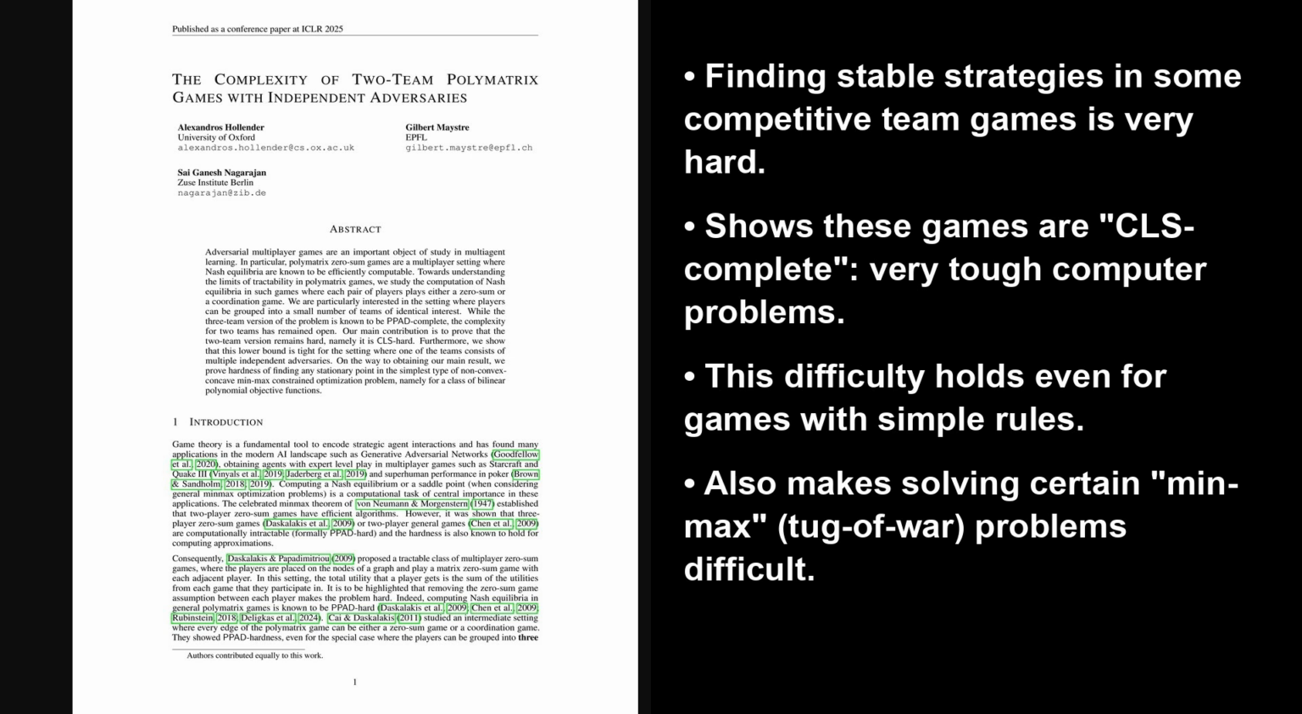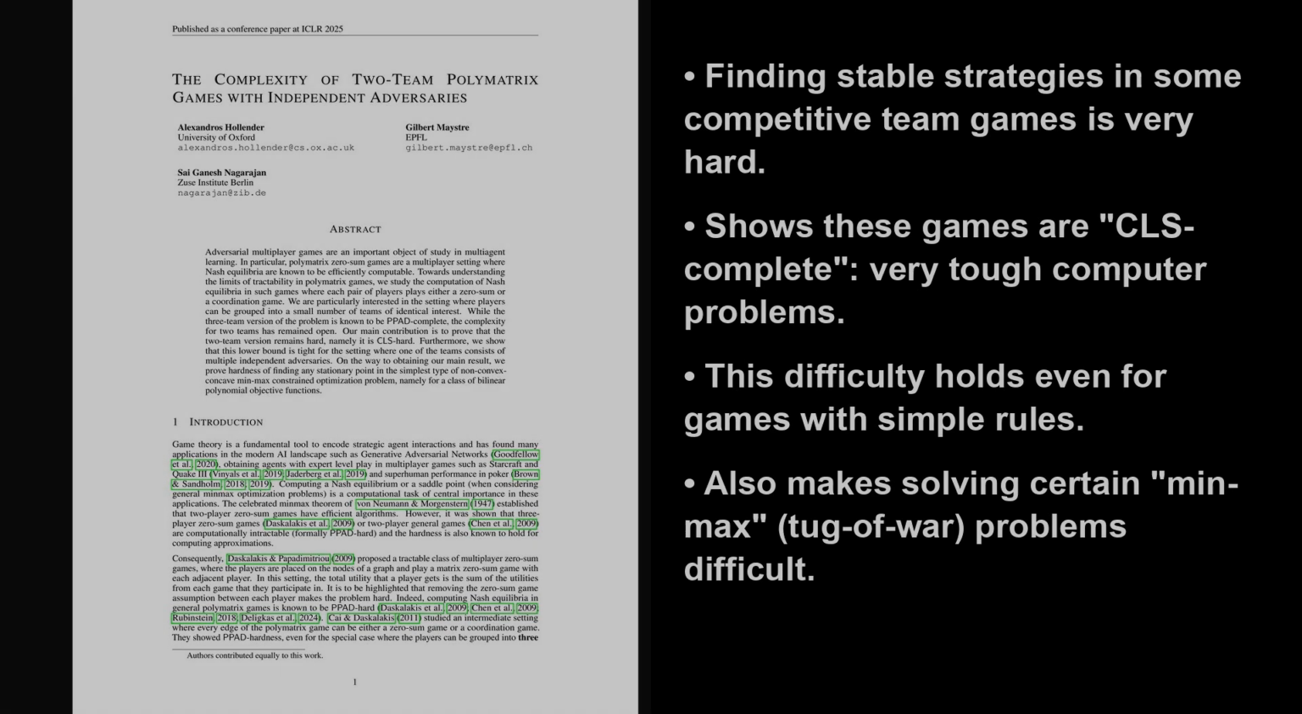This paper investigates how hard it is for computers to find a Nash equilibrium, a stable game state where no player gains by changing strategy solo. It focuses on two-team, zero-sum polymatrix games, so one team's gain is the other's loss, and payoffs come from pairwise interactions, where one team has uncoordinated, independent adversaries. The core finding is that this problem is CLS hard, meaning it's computationally very tough.